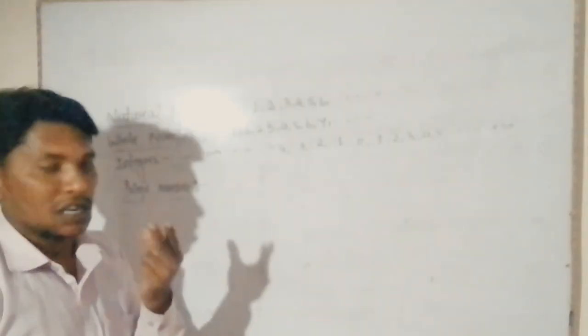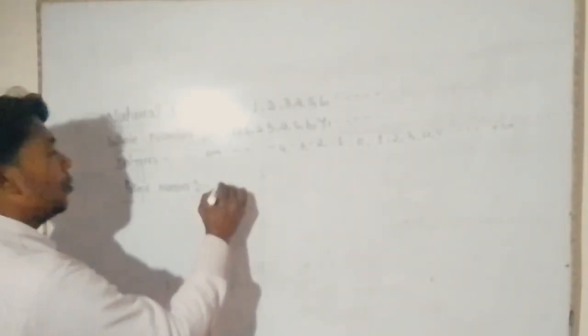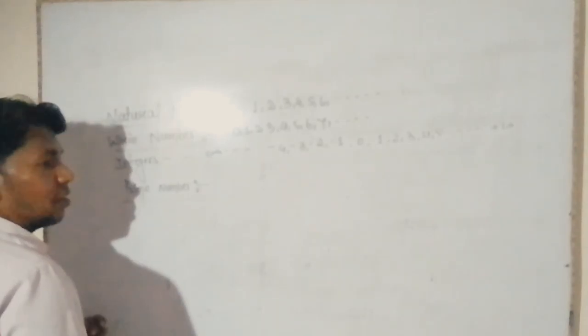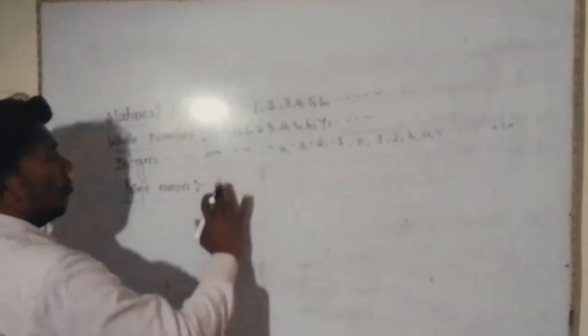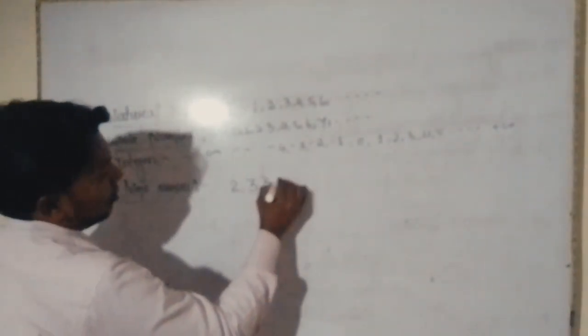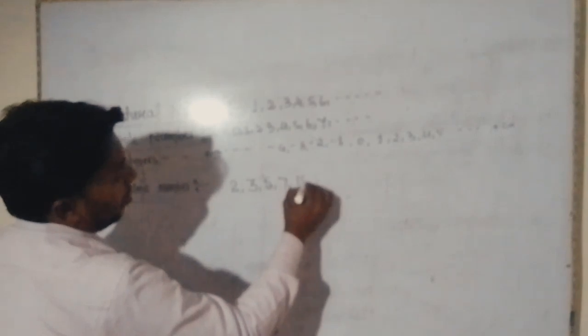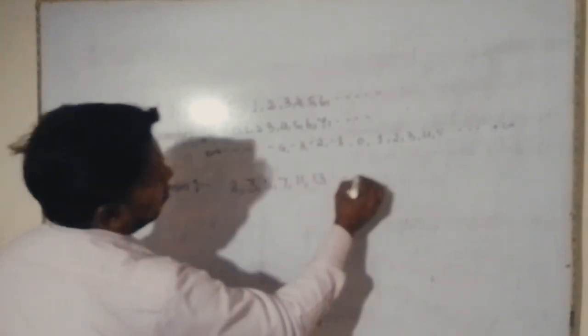So let us learn prime numbers. A number which has only two factors is called a prime number. For example, 2, 3, 5, 7, 11, 13 and so on.